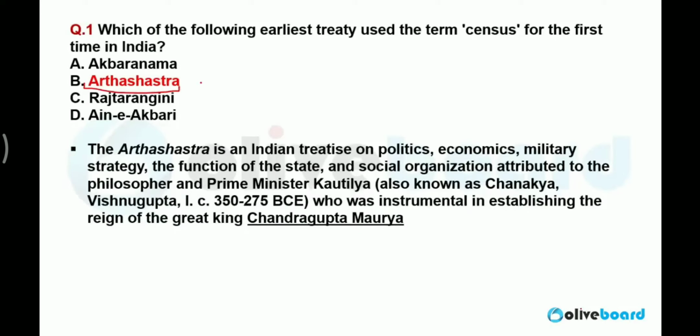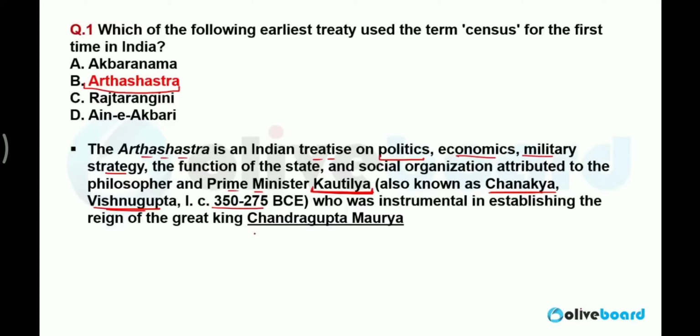Arthashastra is the Indian treatise on politics, economics, military strategy, functions of state, and social organization by the philosopher and Prime Minister Kautilya, known as Chanakya, also known as Vishnugupta, during 350 to 275 BC.